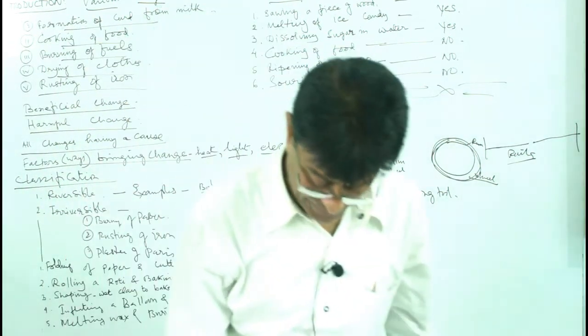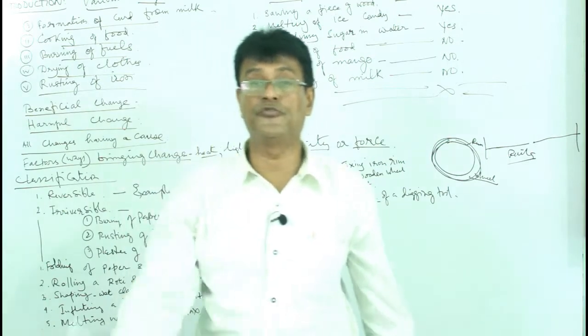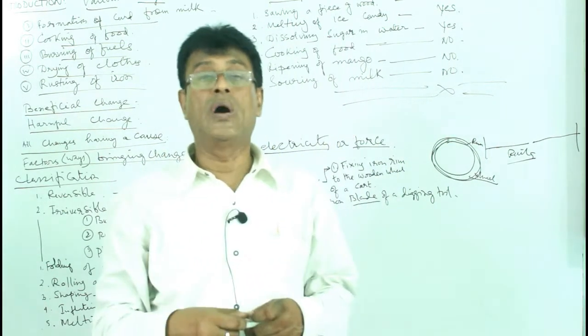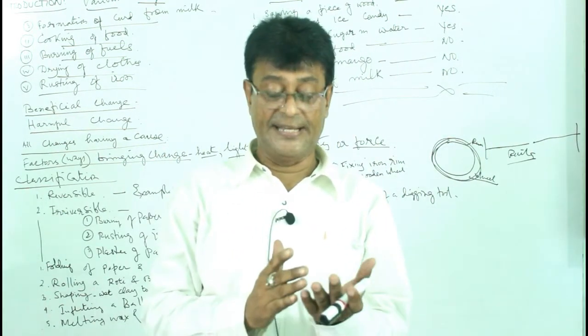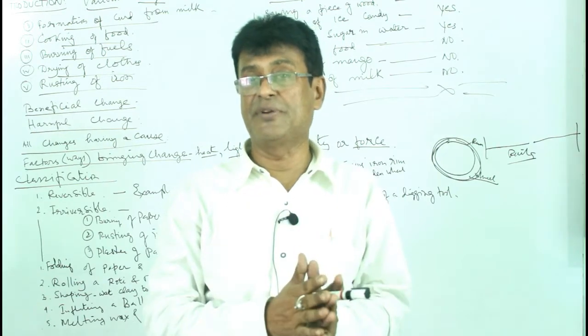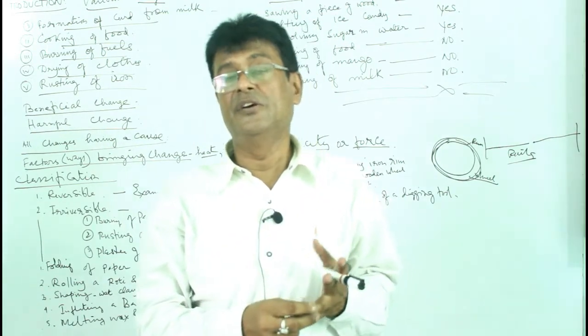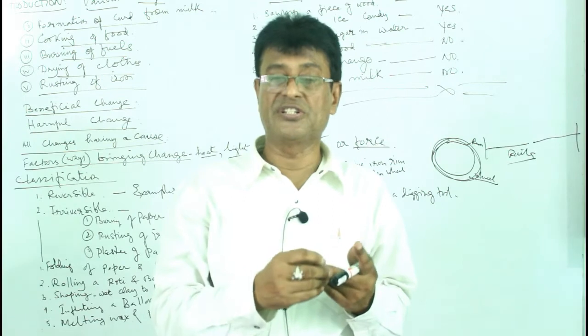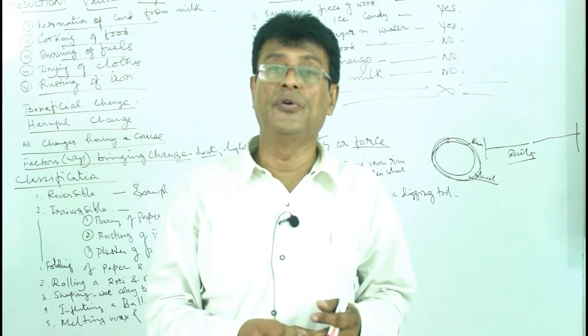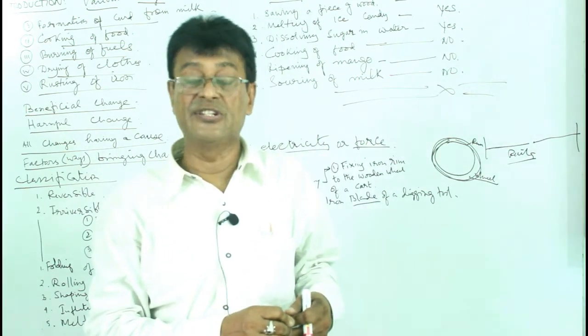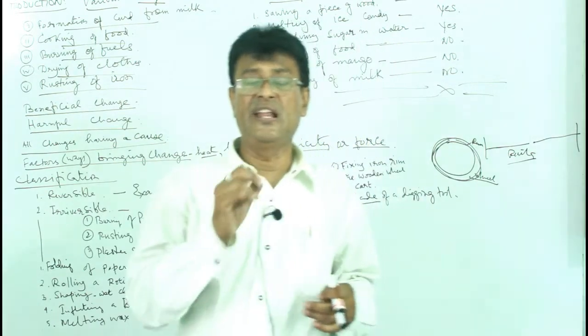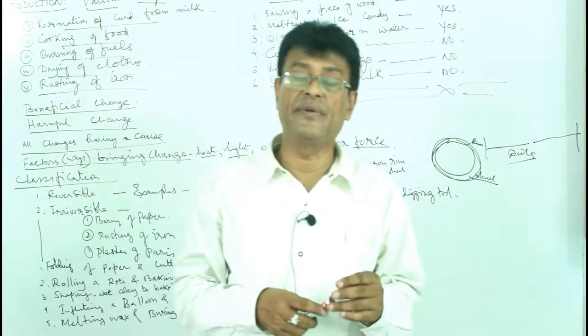Now you see, the changes can be classified into physical change and chemical change. What are physical changes? In physical changes, the change is temporary, no new substances are formed, no molecular changes are occurring, and there is very little energy involvement.